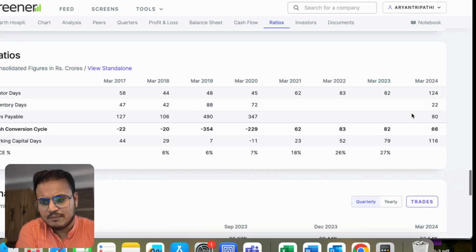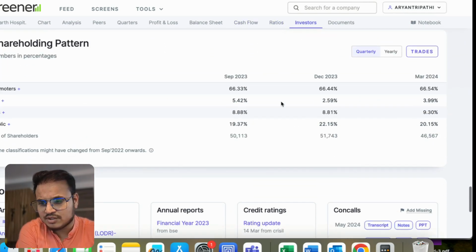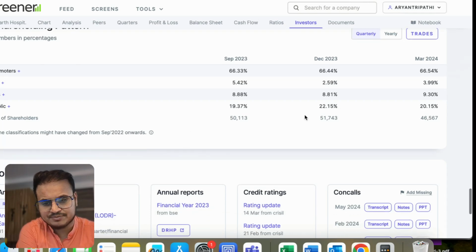Okay, one good part is the shareholding pattern. The promoters have almost 66.5, an increase from last quarter. Okay, a little bit of an increase, almost 0.09, but still it's an increase. FIIs hold a good number of shares, increasing from 2.59 to 3.99, and DIIs from 8.1 to 9.3. So almost 1% odd they have increased their holding in this company. Public holding has reduced from 22 to 20%. And the number of shareholders has reduced from 51,000 to 46,000.